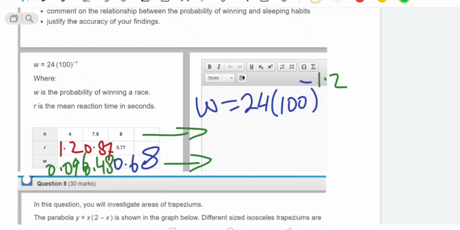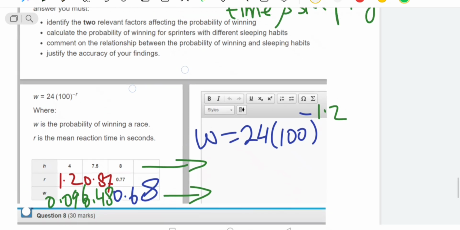We can say this is a positive relationship between them. You can write it: if they sleep more time, the probability of winning is more.